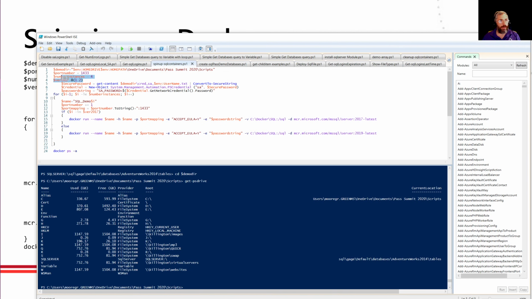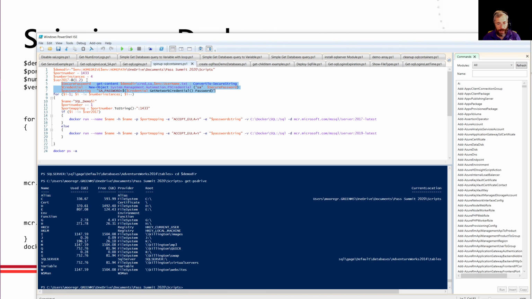But I want to do something a little tricky here. I talked about arrays. This is basically the syntax for an explicit array, just the numbers 1 and 2, and I'm going to set that to the variable sql2017ver. This little block here is something interesting. I want to talk about this.